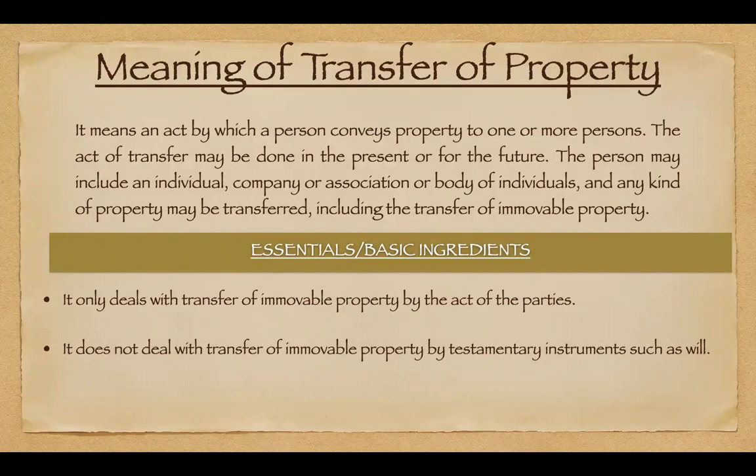The movable properties are dealt under the Sale of Goods Act, or earlier, prior to the Sale of Goods Act, somewhat by the contract law, because there were contracts between two parties. Like if I have a pen and I want to transfer my right to that pen to someone else, I would make a contract with him and transfer it. So movable properties are usually transferred under the Contract Act or the Sale of Goods Act, while immovable properties are transferred under the Transfer of Property Act.